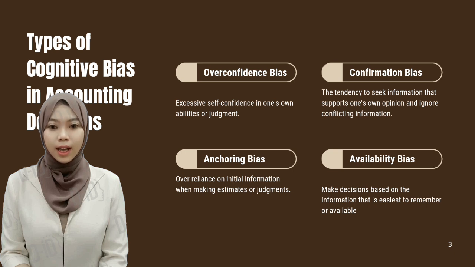This bias occurs when an individual relies too heavily on initial information received when making a decision. This initial information becomes the primary reference in assessing a situation, even though other, more relevant information is available. In accounting, for example, when an initial budget estimate is used as the primary benchmark, it becomes difficult for the decision-maker to adjust the figures even after conditions have changed. Next is confirmation bias, which is the tendency to seek out and pay attention to information that supports one's own beliefs, while ignoring information that contradicts them.